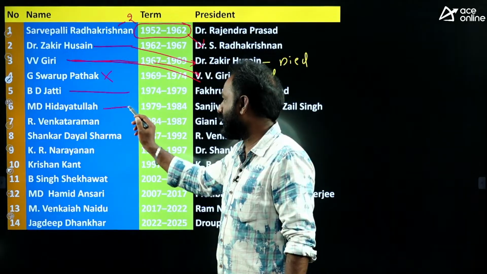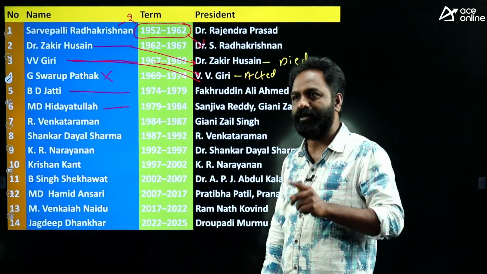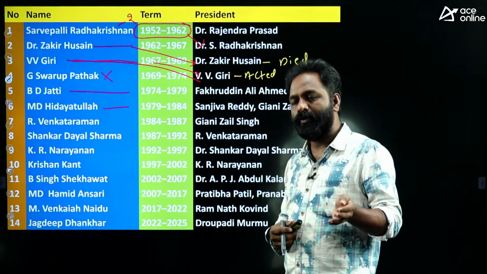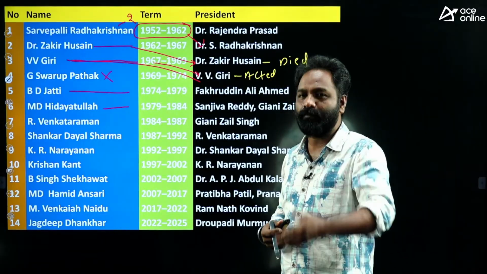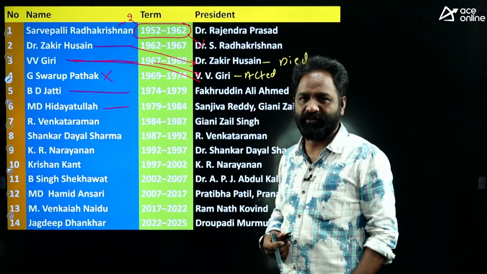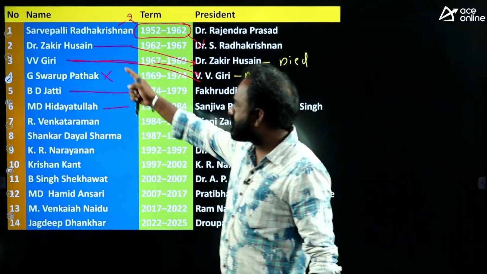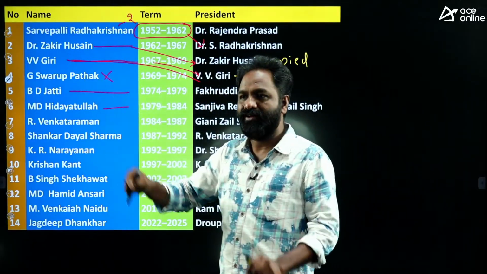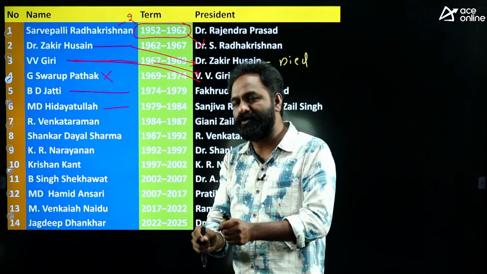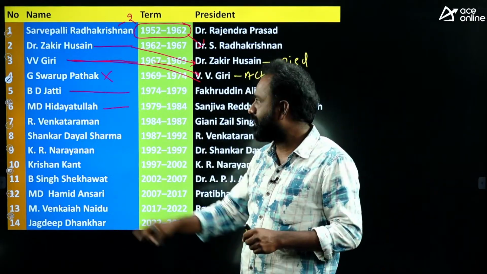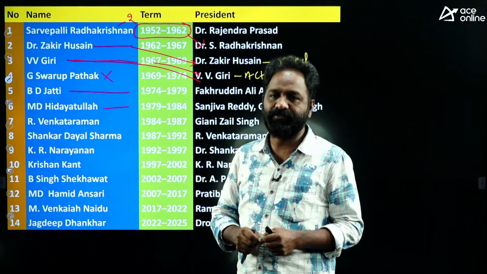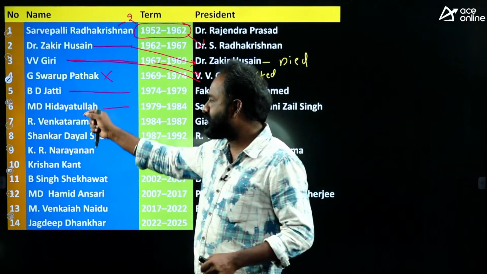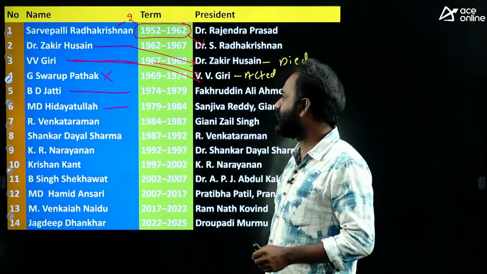And Muhammad Hidayatullah. Muhammad Hidayatullah is the only person who worked as a vice president, acted as a president, and worked as a chief justice of India. When Zakir Hussain died and V.V. Giri acted as president, he also gave his resignation. At that time, both president and vice president were vacant. At that point of time, Muhammad Hidayatullah was the chief justice of India. So he is the only chief justice of India who acted as a president of India.